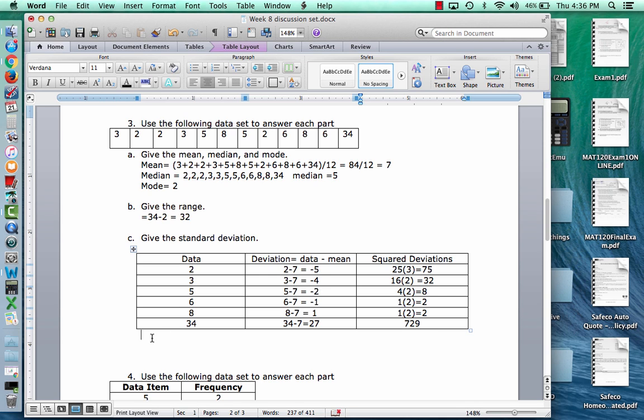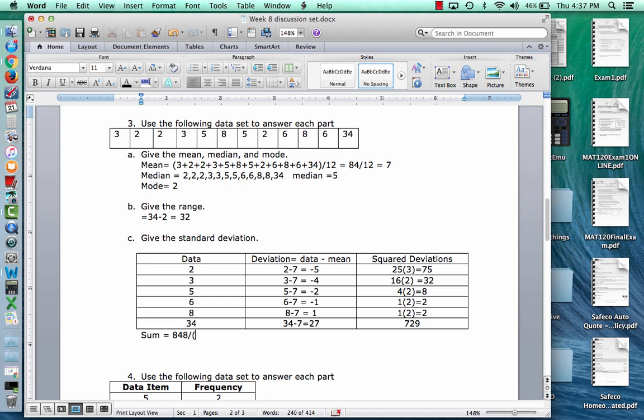Now I have to get the sum of those squared deviations. The sum is equal to 75 plus 32 plus 8 plus 2 plus 2 plus 729, which is 848.